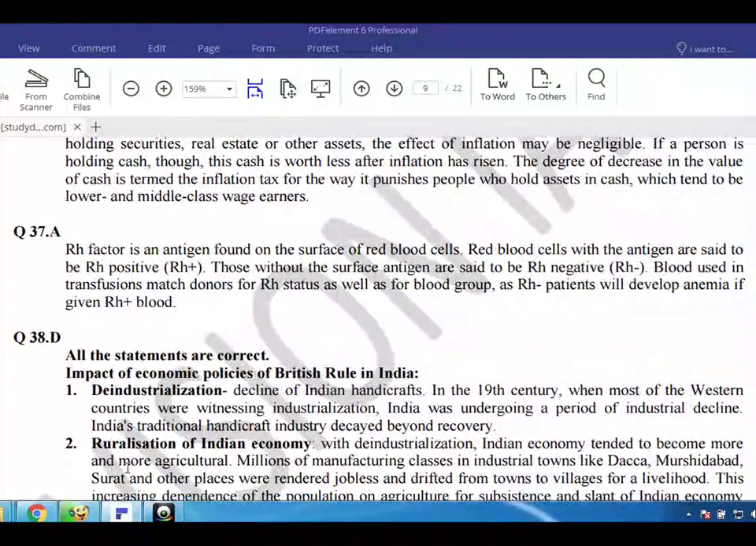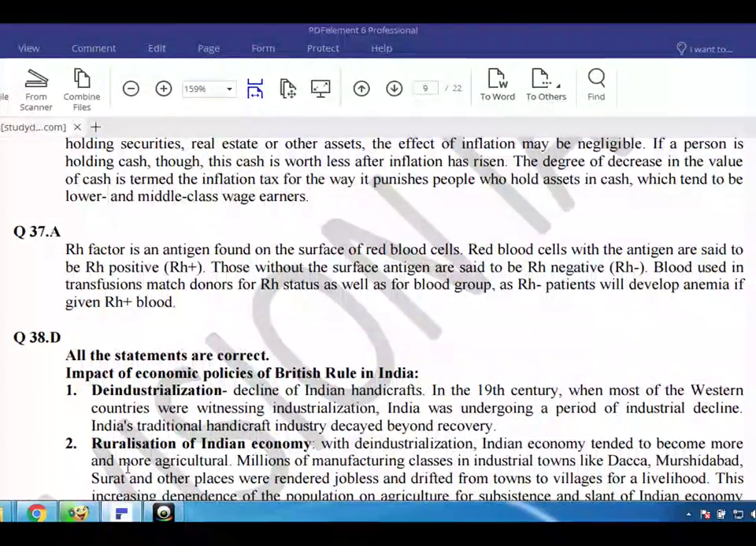Q37. A. The Rh factor is an antigen found on the surface of red blood cells. Red blood cells with the antigen are said to be Rh positive, Rh plus. Those without the surface antigen are said to be Rh negative, Rh minus. Blood used in transfusions matches donors for Rh status as well as for blood group, as Rh minus patients will develop anemia if given Rh plus blood.